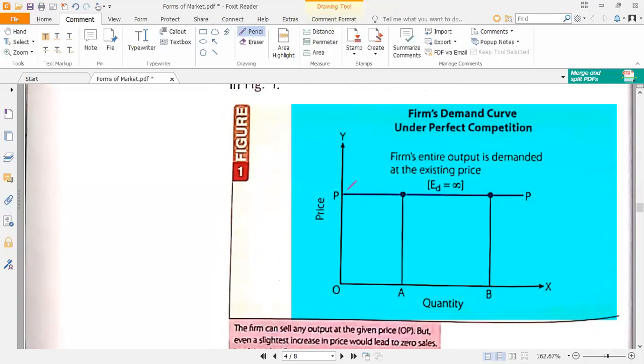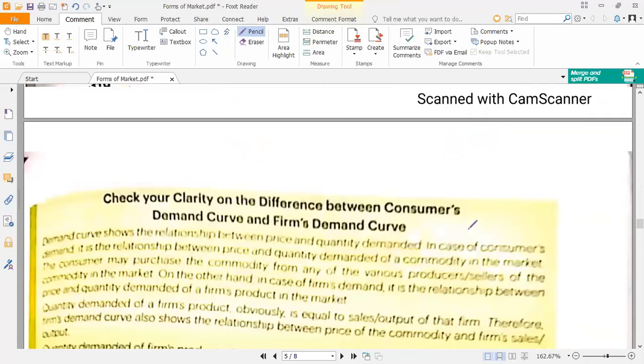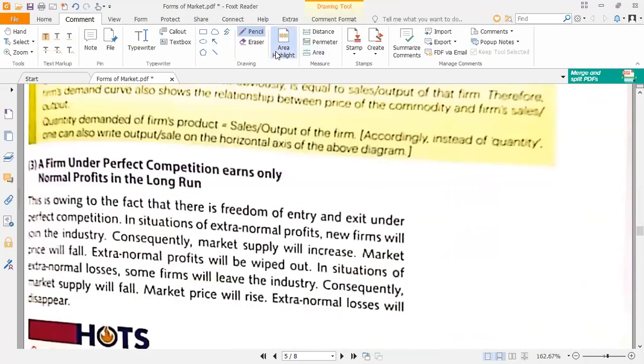At a particular price P, you can sell any quantity, but if the price changes even a little bit, there is going to be a massive change in the demand. And this is why the firm's demand curve in perfect competition is perfectly elastic. This was the second point, right? And the third point is this.